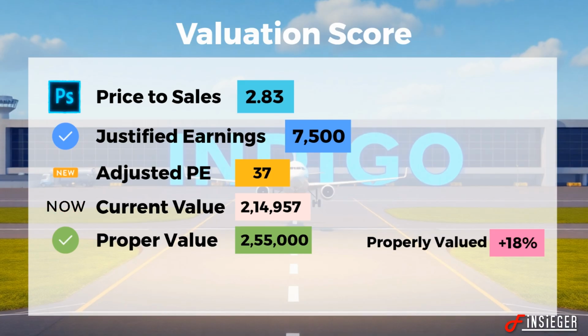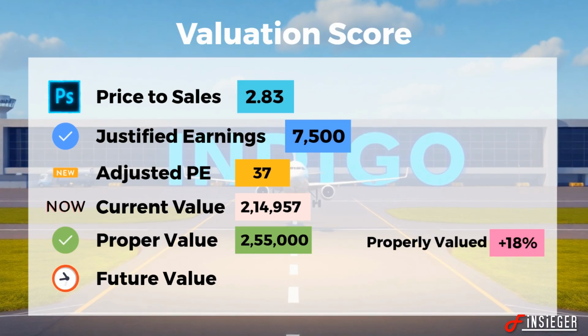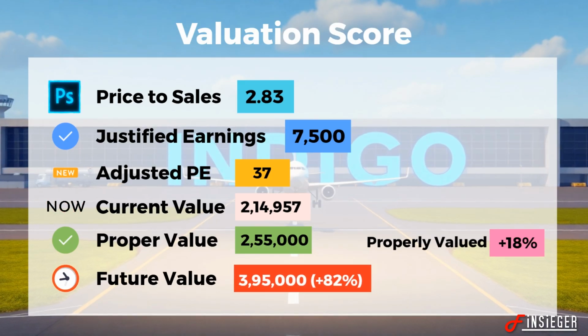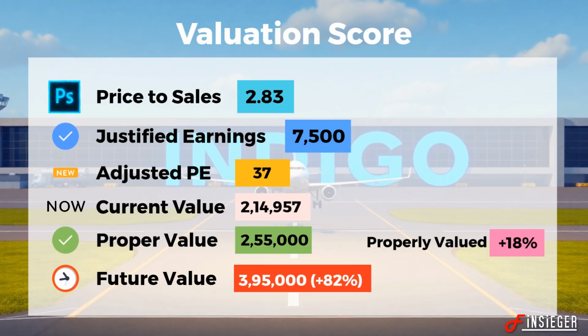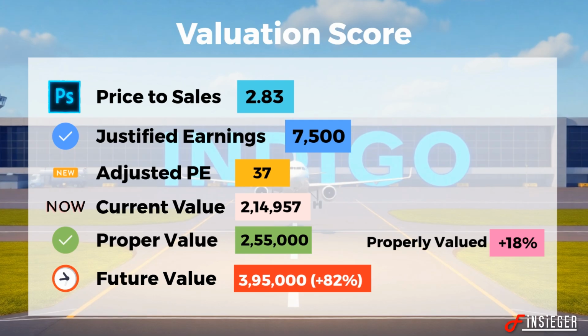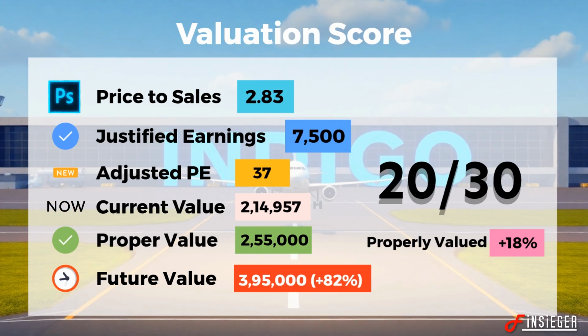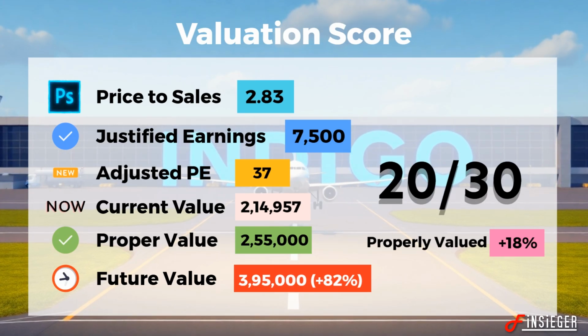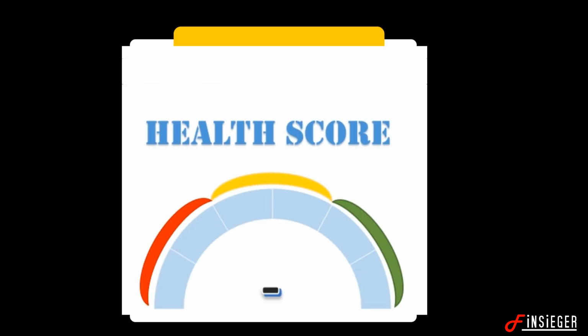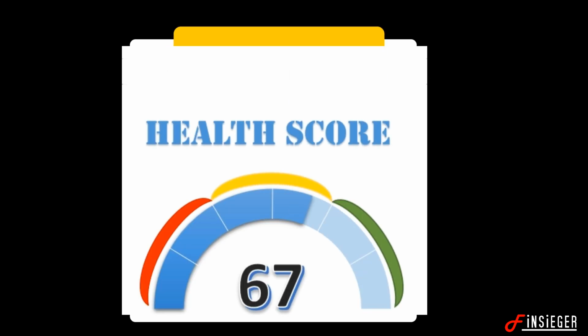By estimating future value using CAGR, NPM, and PE, we get a forecasted value of 3,95,000, which shows 80% positive returns in the next 5 years. Hence we reach a score of 20 out of a possible 30 in valuation. So after evaluating all the points, the final score for Indigo is 67 out of a possible 100.